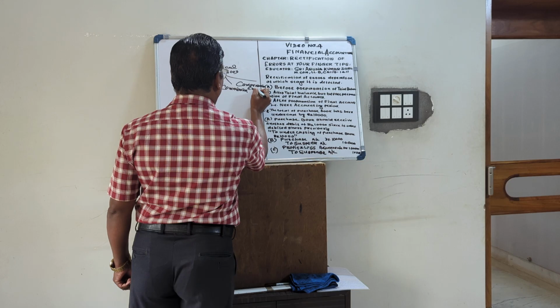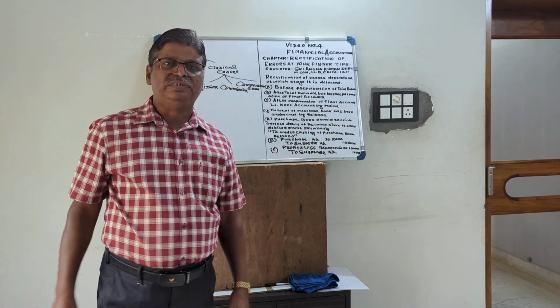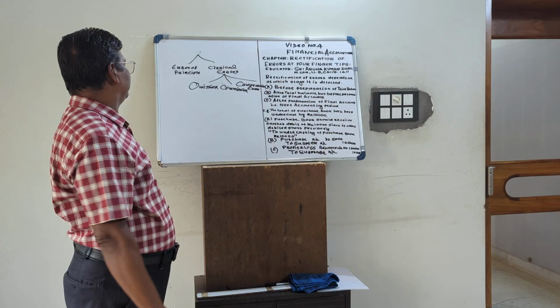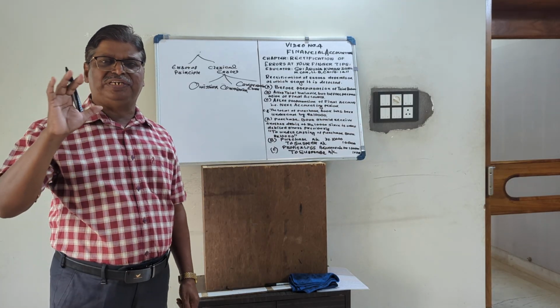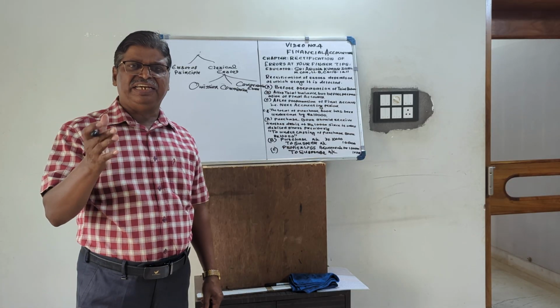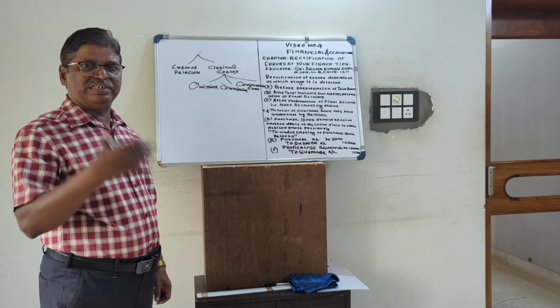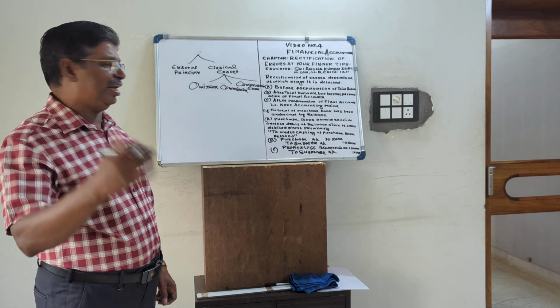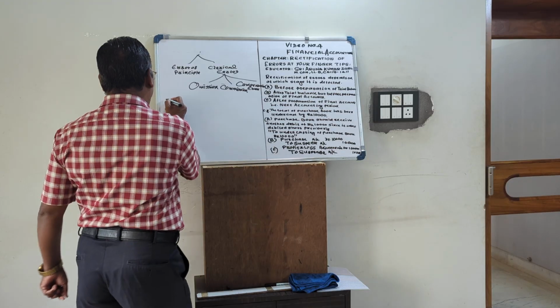So all of you know what is error of principle. Any error made by the accountant in contravention to accounting principle, not in accordance with the accounting principle. Suppose treating the capital expenditure as revenue expenditure and revenue expenditure as capital expenditure is the example of error of principle. For example,